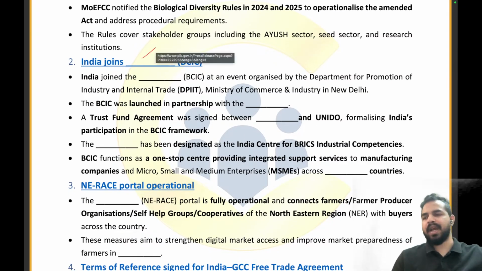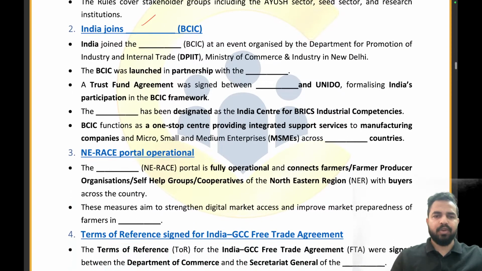India joins BCIC. What does it stand for? BCIC stands for BRICS Center for Industrial Competencies. BCIC was launched in partnership with which organization? The United Nations Industrial Development Organization. The fund trust agreement was signed between DPIIT and UNIDO. The NPC has been designated as the India Center for BRICS Industrial Competencies. What is the name of that organization? That is the NPC, National Productivity Council.